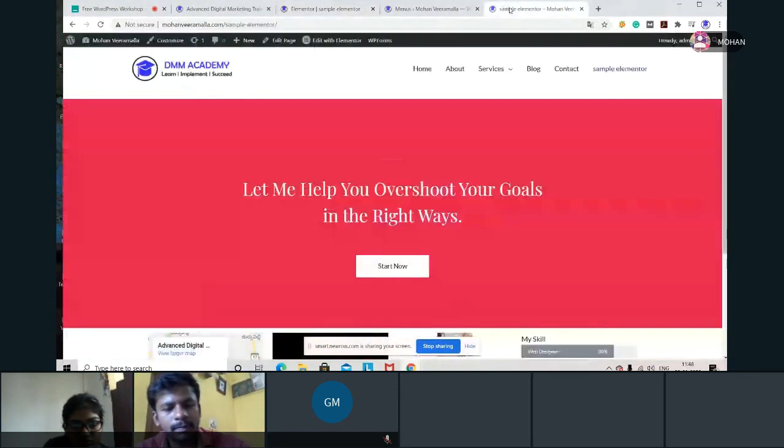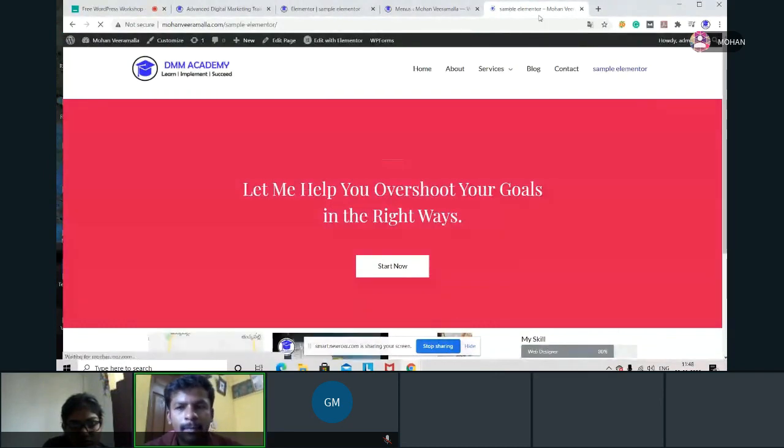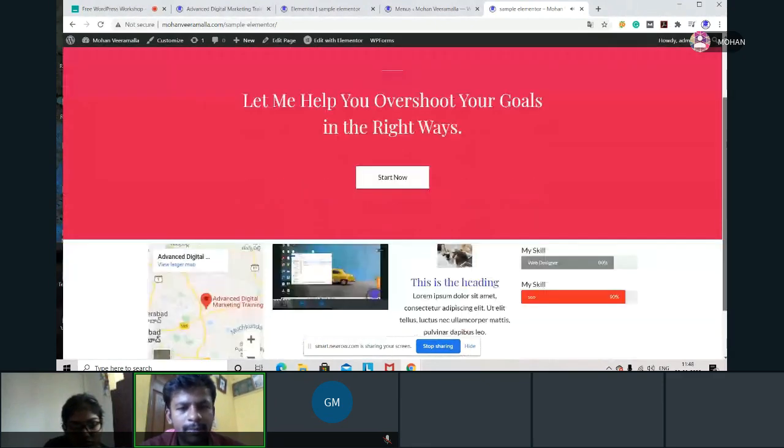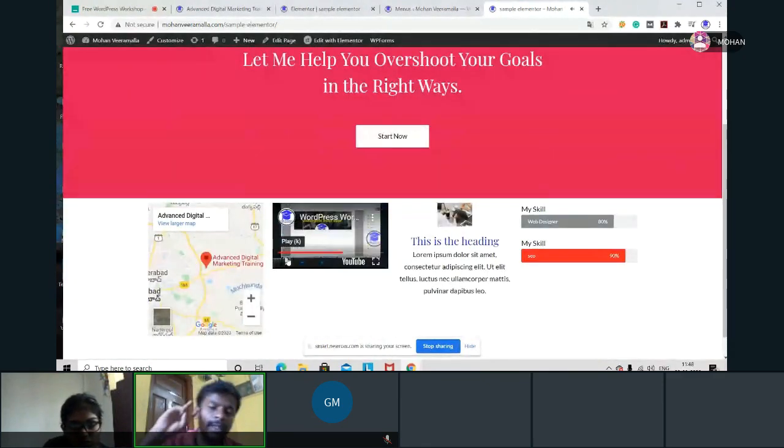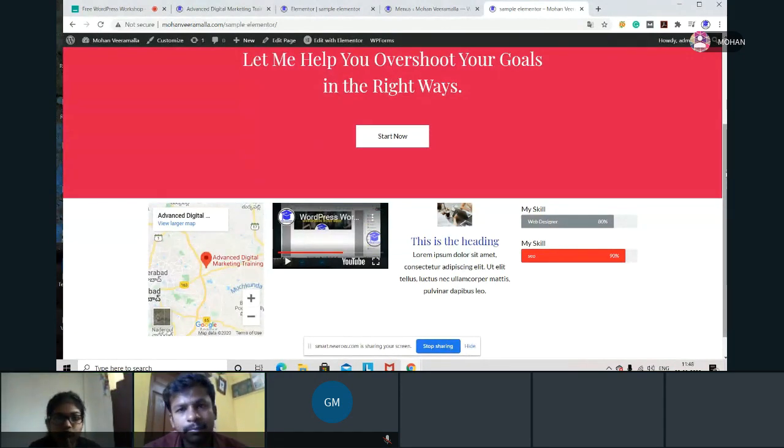I'll go here and refresh this. We are not getting the slider in this process. So we have to do the second process. Yesterday or the day before yesterday, we saw three processes for the footer. So for this also we have to do it.